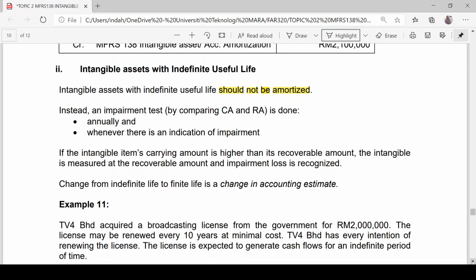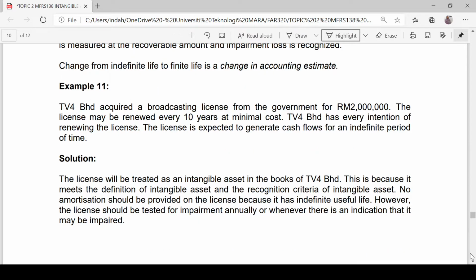So how should we discuss the accounting treatment for this asset? Example 11. TV4 Berhad acquired a broadcasting license from the government for 2 million. The license may be renewed every 10 years at minimal cost. TV4 Berhad has every intention of renewing the license. The license is expected to generate cash flow for an indefinite period of time. So discuss the accounting treatment for this transaction.